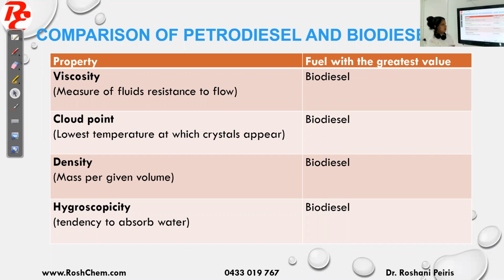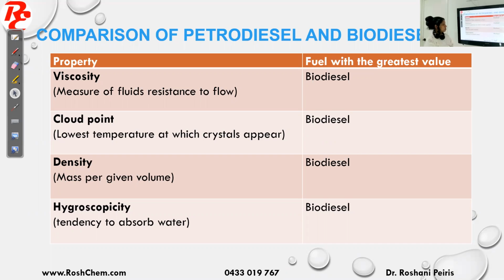The cloud point is the lowest temperature at which crystals appear. Biodiesel again has a higher cloud point, because biodiesel molecules are closely packed. Therefore, when the temperature drops, they can crystallize at a higher temperature when you compare it with petrodiesel.